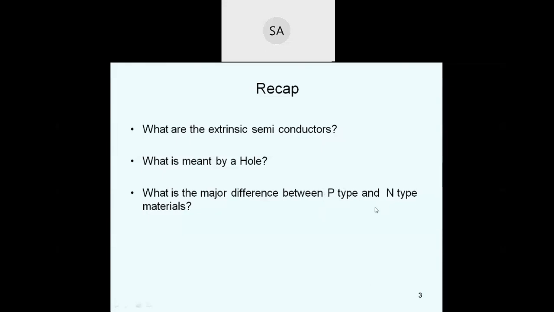In the N-type semiconductor, the current conduction is due to the electrons, whereas in the P-type, the current conduction is due to the holes. In the N-type semiconductor, the Fermi level is just below the conduction band, whereas in the P-type semiconductor, the Fermi level is just above the valence band. With an increase in temperature, both N-type and P-type semiconductors behave as insulators.